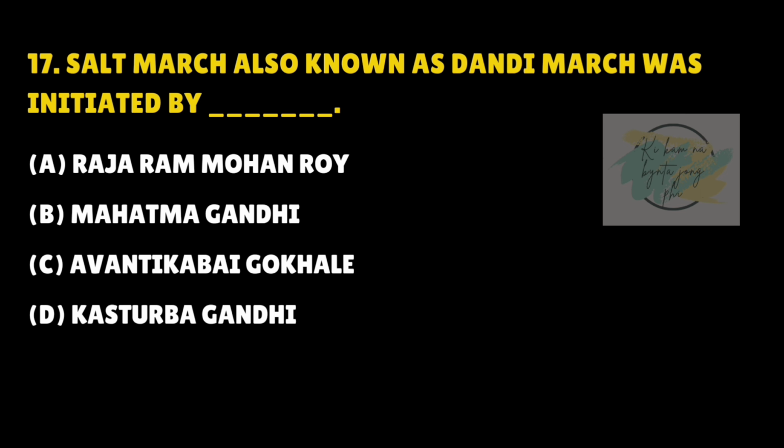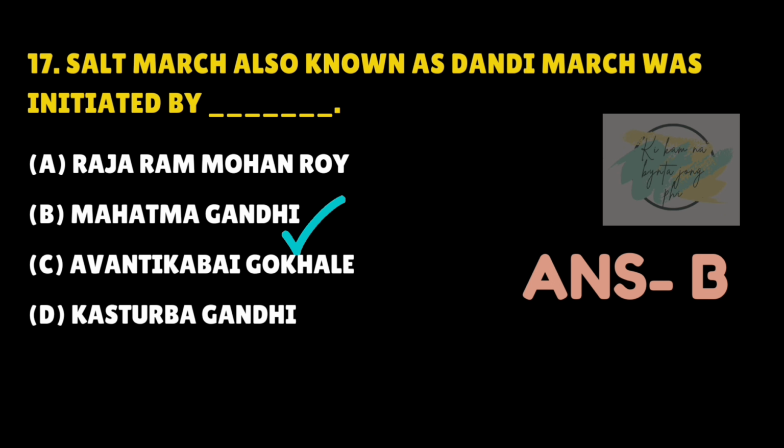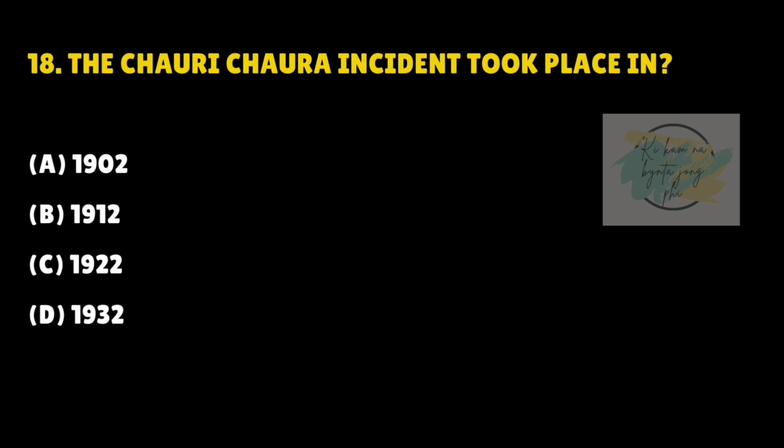Salt March, also known as Dandi March, was initiated by dash. Answer is B. Mahatma Gandhi. The Chauri Chaura incident took place in. Answer is C. 1922.